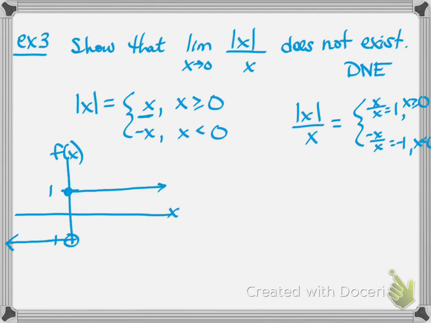So, I'm sorry, 0 is the point where we're having a problem. That's where my graph splits. So what's the value? Let's look at 0 here. As we get closer and closer to it from the left, we're at -1, -1, -1. But from the right, as we try to get closer and closer to it, we're following this piece of the function, and we're equal to 1, 1, 1. So we're approaching different values. From the left, we're approaching -1. From the right, it's +1. So the limit does not exist.